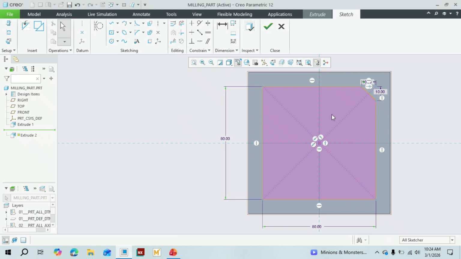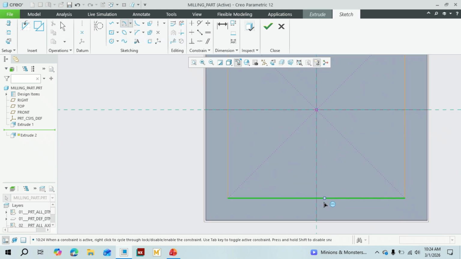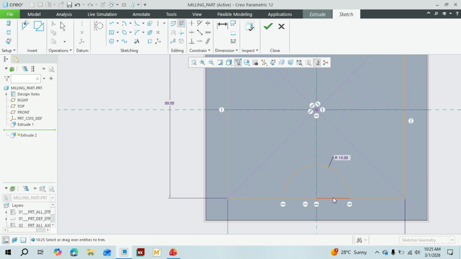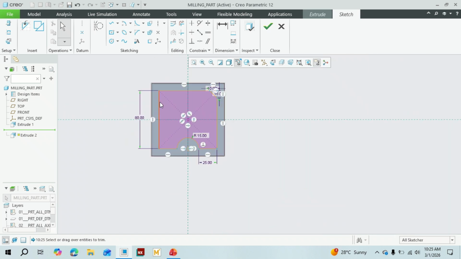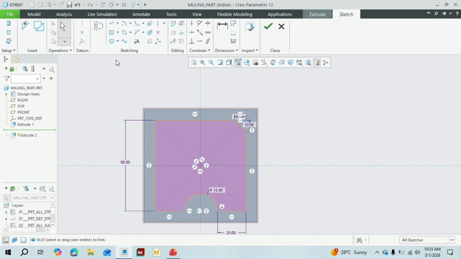There is one more arc here. Let's take a center point arc from this point to this point. Let's give its radius 15 mm, and delete the trigger segment. This needs to be thickened.